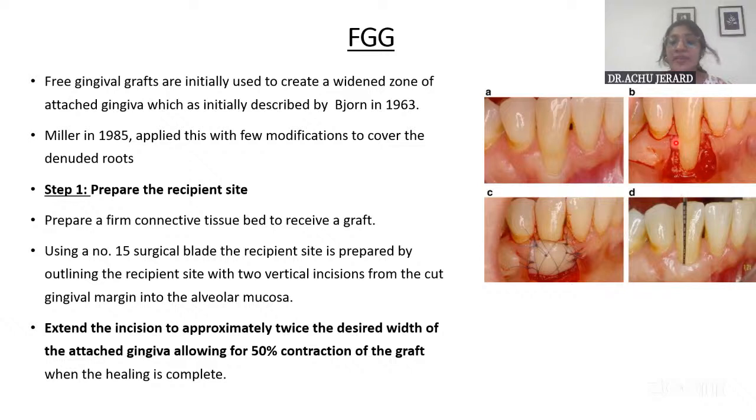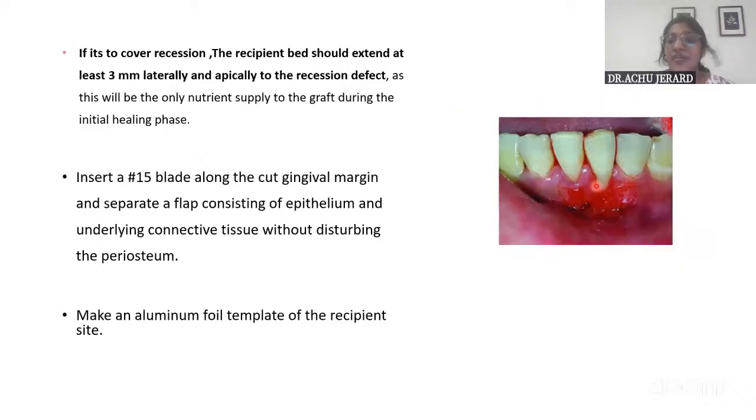If it is for increasing the width of attached gingiva, put the vertical releasing incision to a depth twice the desired width of attached gingiva, assuming 50% contraction of the graft when it is healed. And if it is to cover the recession, then laterally and apically 3 mm distance should be there from the root surface, so that the bed will be adequately wide to receive the graft.